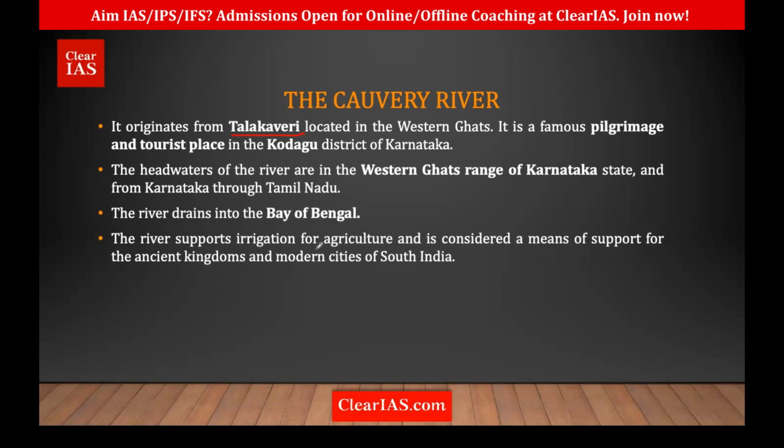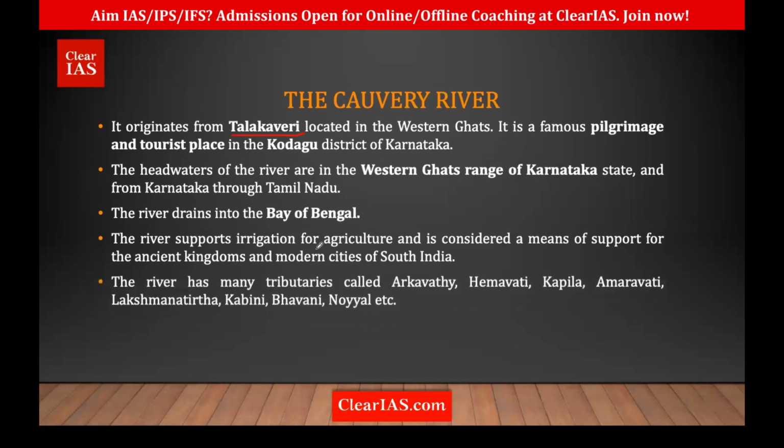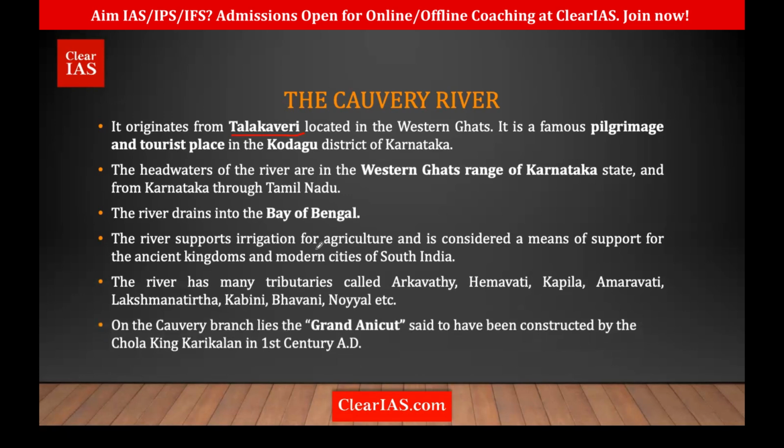Not just now, it has been important since the Sangam era. The Cholas and all the dynasties of the south were majorly on the banks of the Kaveri River. So it is very important. If you're talking about the tributaries, the main tributaries are Arkavati, Hemavati, Kapila, Amaravati, Lakshmana Tirtha, Kabini, Bhavani, and Noyil. These are a few tributaries we see there.